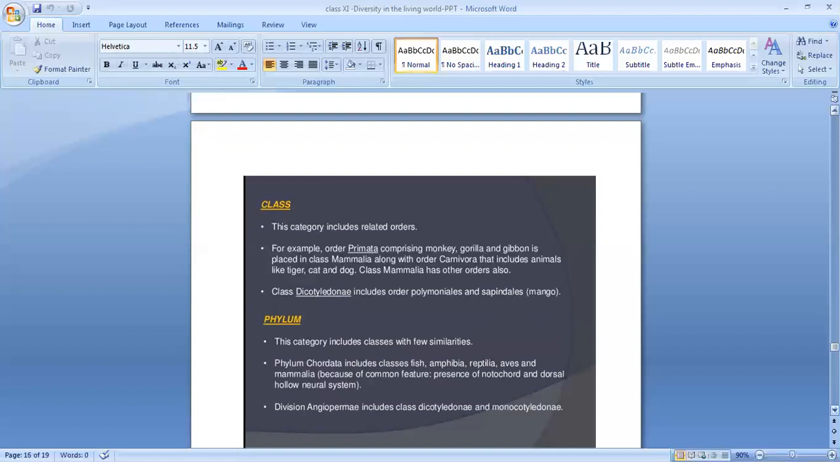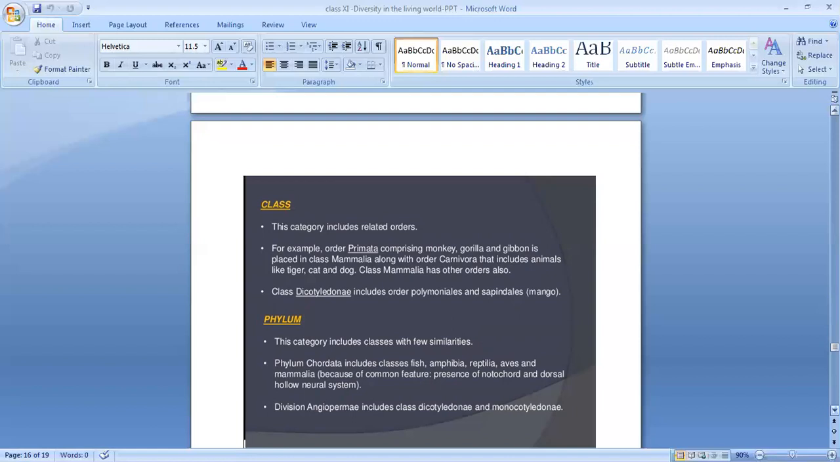The next step is class. This category includes related orders. For example, order Primata, comprising monkey, gorilla and gibbon, is placed in class Mammalia along with order Carnivora that includes animals like tiger, cat, dog.